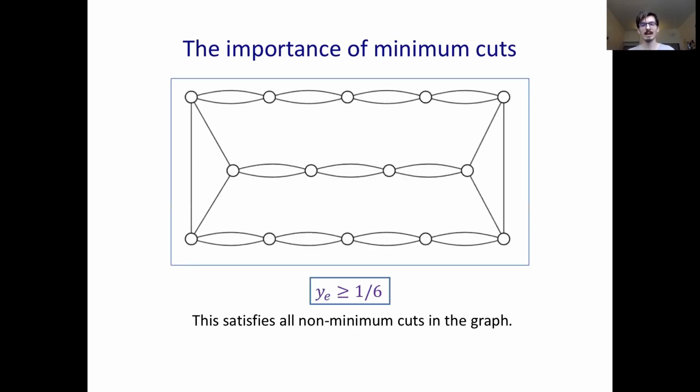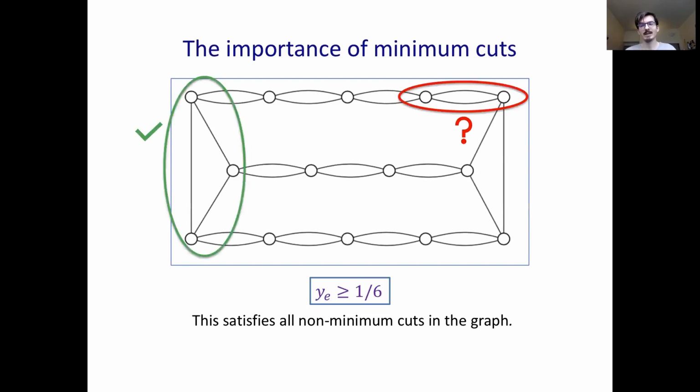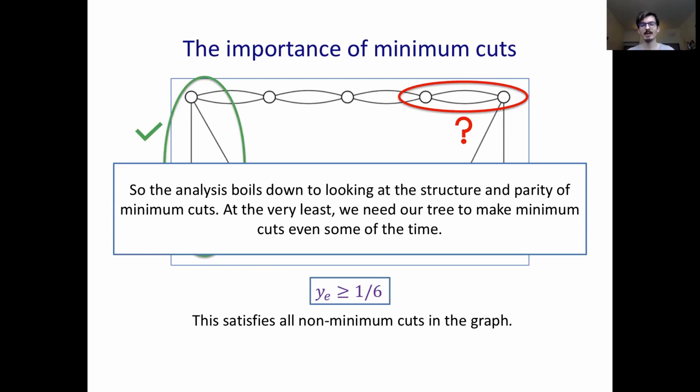So why is this? Since 4-regular graphs are Eulerian, every cut either has 4 edges or it has at least 6 edges. So by ensuring y_e is always at least 1/6, we can just focus on the minimum cuts of the support graph. Even if I reduce every edge in this green cut, this constraint is still satisfied, even if the cut is odd. So in other words, using this strategy, we only need to worry about the structure and the parity of the minimum cuts, and nothing else. And it turns out this approach is doomed if minimum cuts are always odd in the trees we sample. So it'll be important to sample a tree that makes sure minimum cuts are even with some probability.